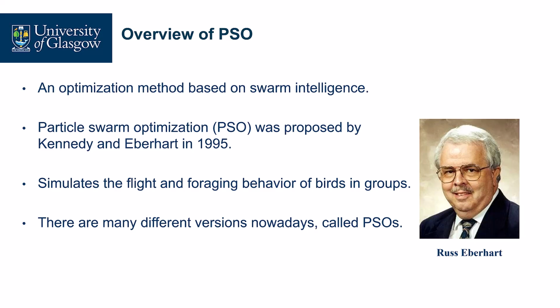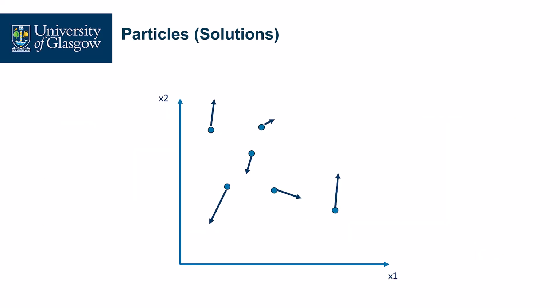Okay, so now we have the particles, and they interact with each other, and they move, right? We can consider the particles as solutions of the optimization problem. Here I put an example. If there are two dimensions, x1 and x2, we can see each particle has a certain x1 value and a certain x2 value. So these are the solutions, right? In the solution space of an optimization problem. And these particles move so they can arrive at better solutions, right?